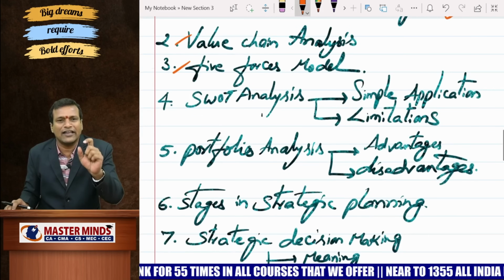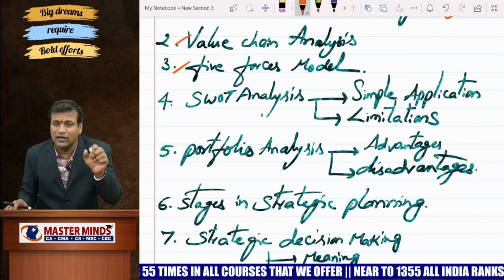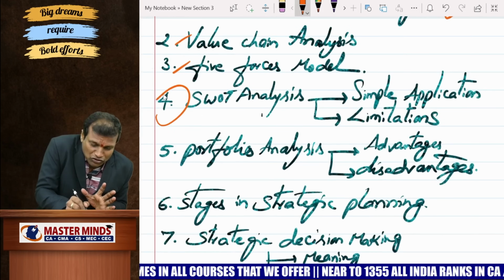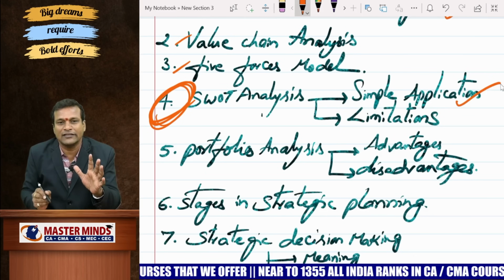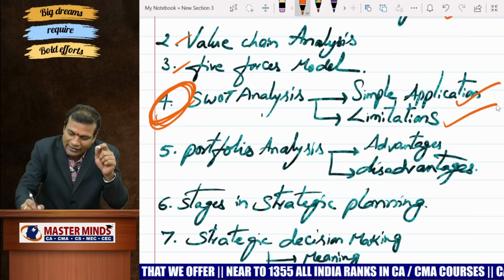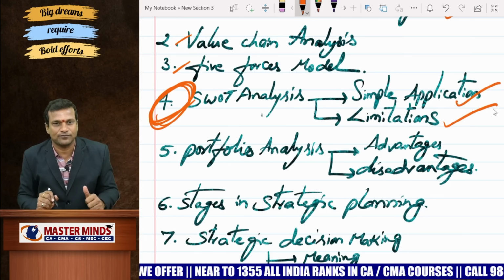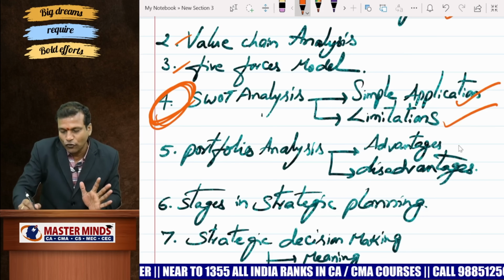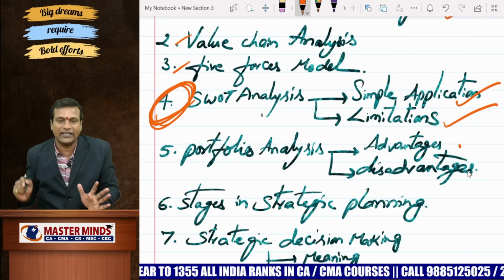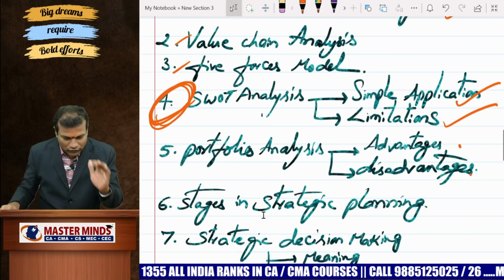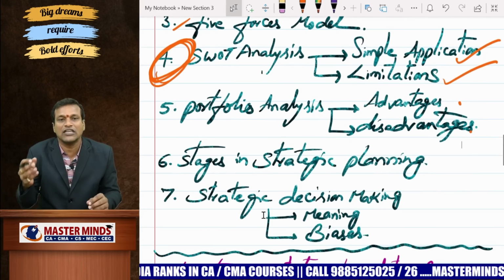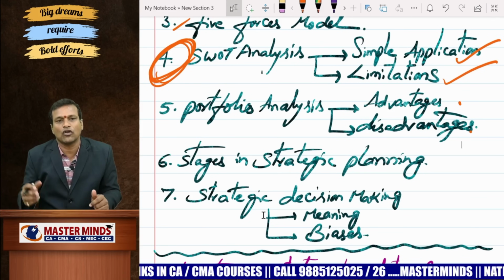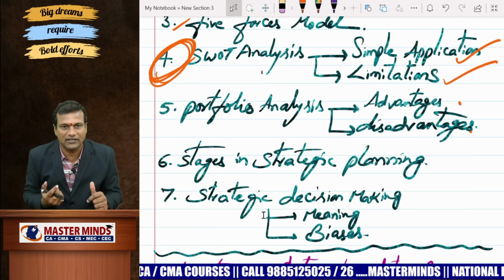Now, SWOT analysis is not being tested in CA Inter, so there is a great probability for question number 4 actually: SWOT analysis. How to use SWOT analysis? Simple application is there, and thereafter some limitations are there. In the same manner, portfolio analysis, advantages and disadvantages. Please be cautious with this question. Next question picked up for your attempt is stages in strategic planning, environment scanning, strategy formulation, etc. Right?